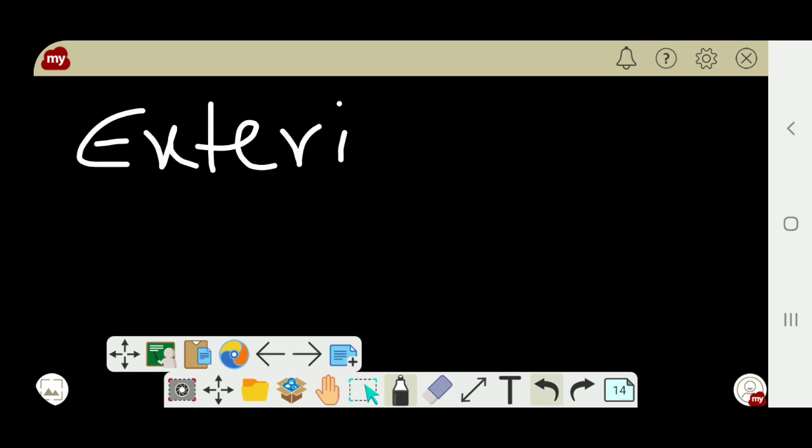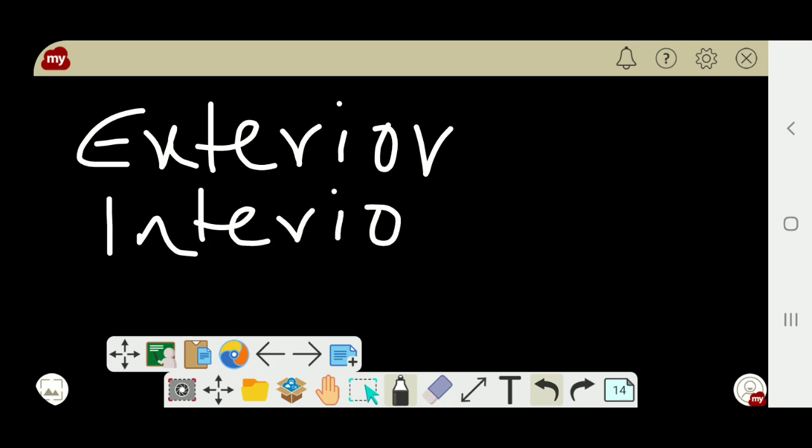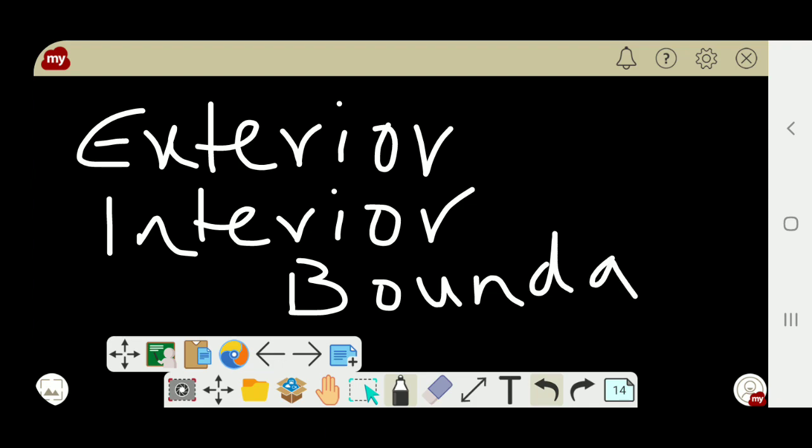So, for a closed curve, three terms you need to study. Exterior. While explaining, you must think about what is exterior. Next, interior. And the third one is boundary. I have already said it is too simple. Now you are thinking, nothing to study. Is it? So exterior, interior, boundary. Okay.